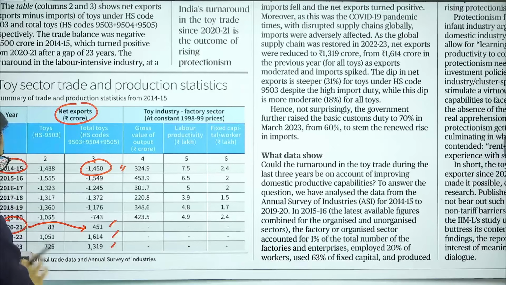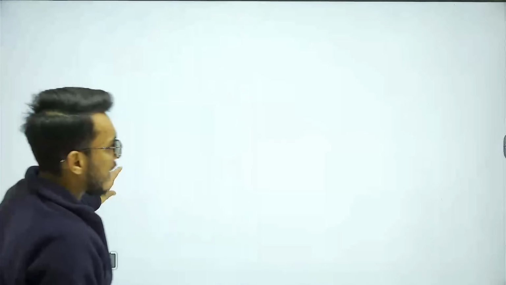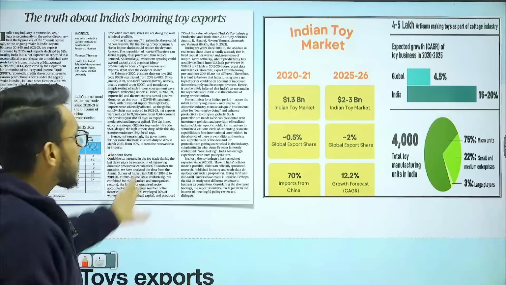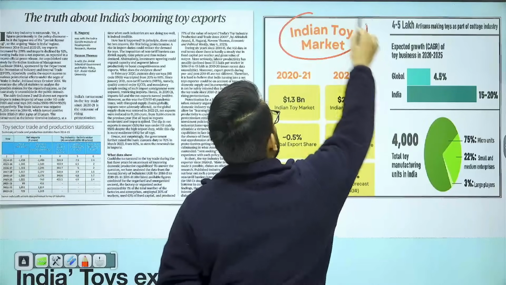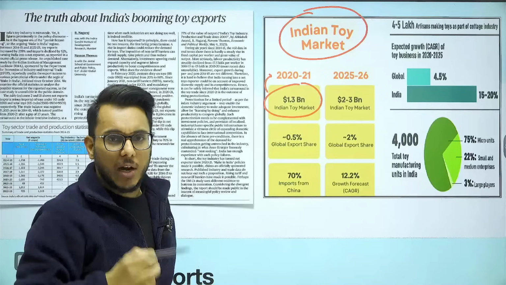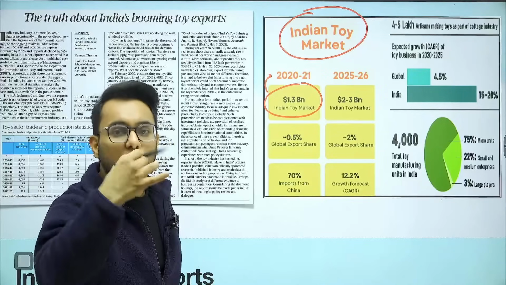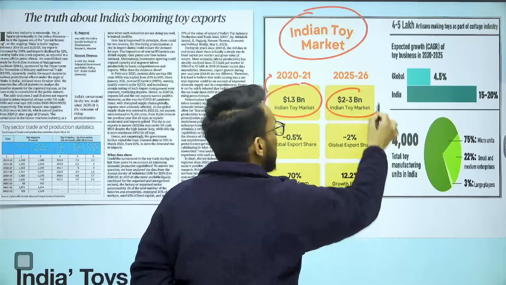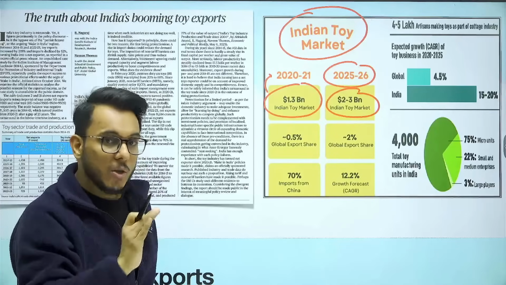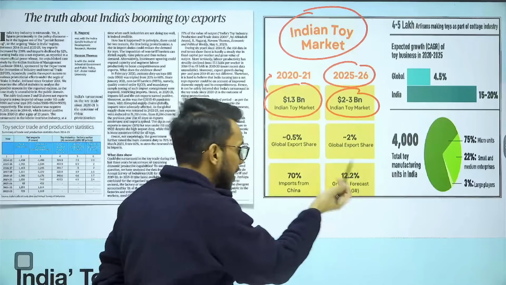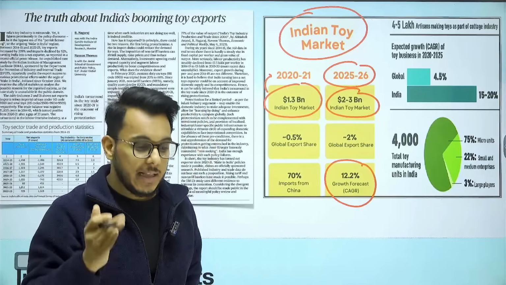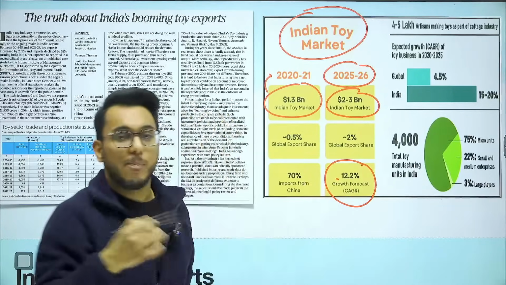And for this, first of all, guys, if we see the prospects of the toy sector in India, we have this particular infographic here. First we see that the Indian toy market stood at around $1.3 billion in 2021, and it is going to reach $2 to $3 billion by 25-26. So there is a huge potential in the toy market in India. Also, if we see the growth rate, there will be a 12.2% compound annual growth rate in the toy sector.